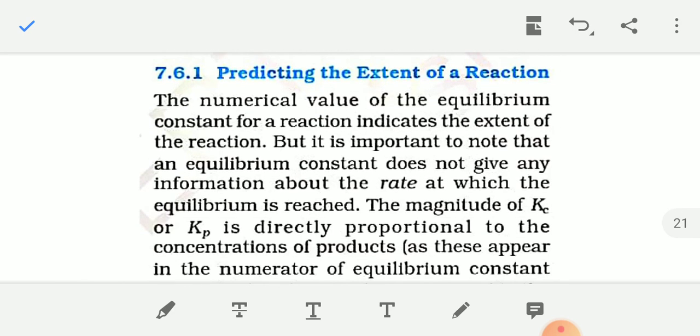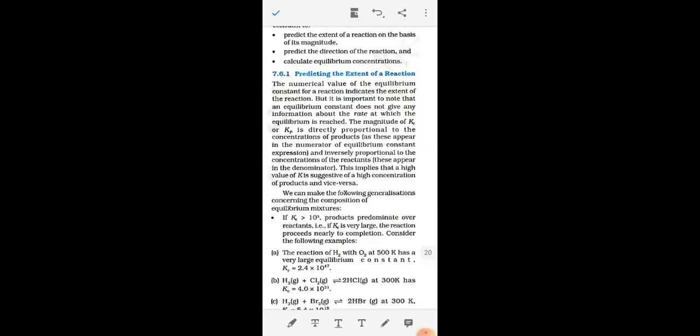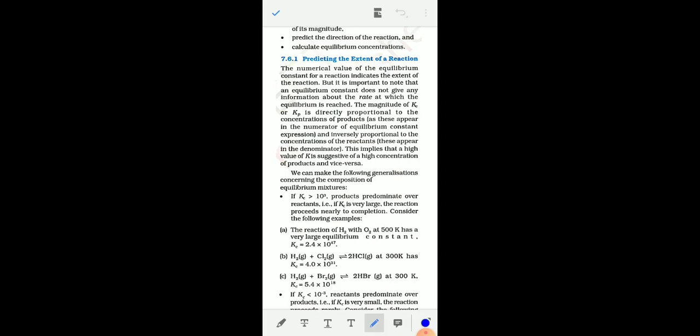Now, predicting the extent of reaction using the value of the equilibrium constant. If the value of the equilibrium constant is greater than 10 to the power 3, then you can say product predominates over reactant. That is, if Kc is very large, greater than 10 to the power 3, then the reaction proceeds nearly to completion. Some examples are given. For this reaction, the value of Kc is very high.